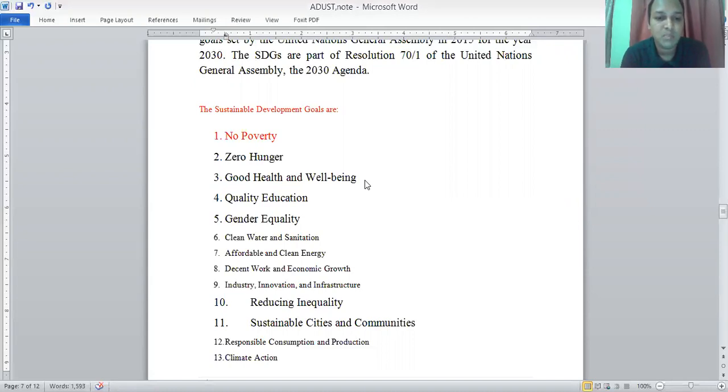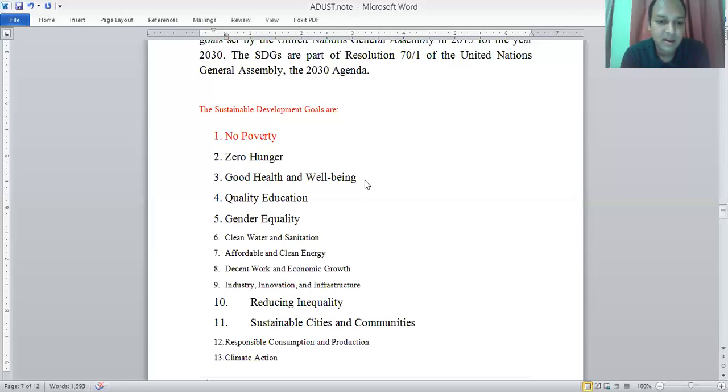Substantially increase the number of youth and adults who have relevant skills, including technical and vocational skills, for employment, decent jobs, and entrepreneurship. Entrepreneurship is very important for the modern world, and it creates more and more job and employment opportunities. Another point is to eliminate gender disparities in education and ensure equal access to all levels of education and vocational training for the vulnerable, including persons with disabilities, indigenous peoples, and children in vulnerable situations, and also older people. Ensure that all youth and a substantial proportion of adults, both men and women, achieve literacy and numeracy. Yes, it is very important.